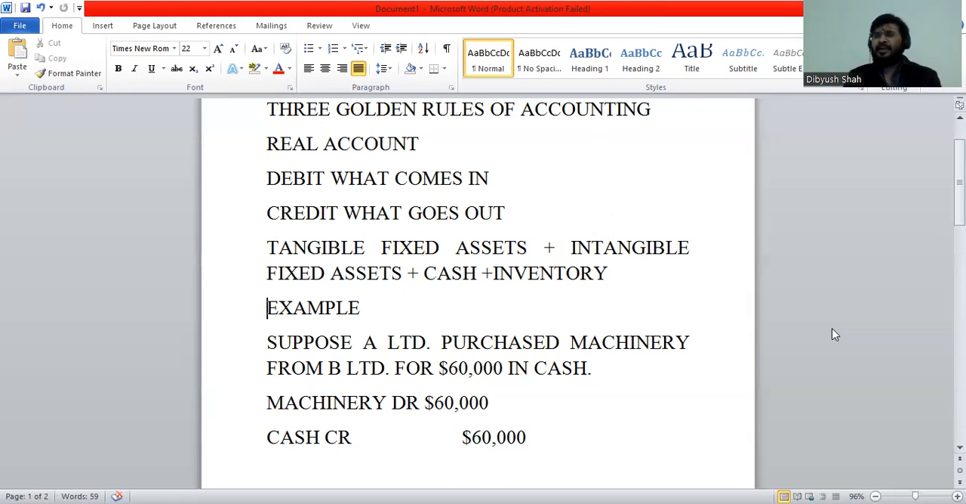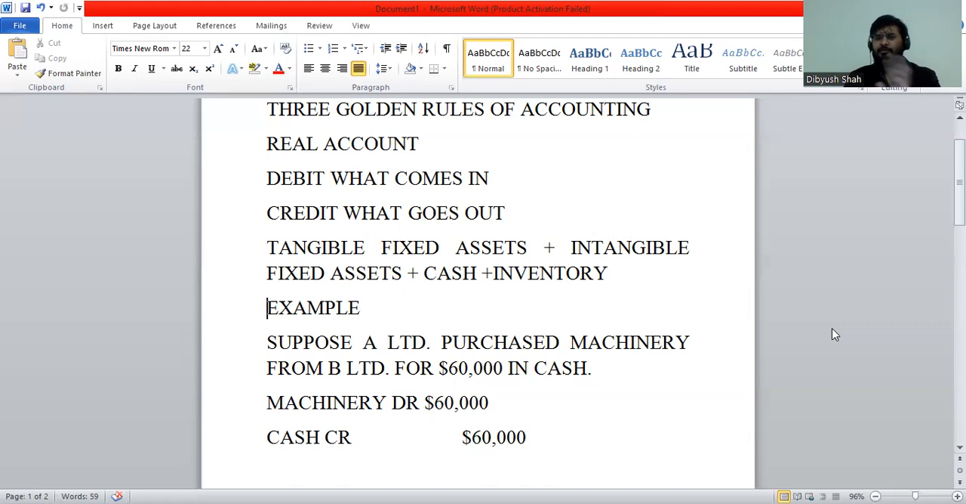Another category of fixed assets is wasting assets. What are wasting assets? These are natural resources. Once we fully utilize those resources, we cannot replenish them immediately. Then on the current asset side, you have cash and inventory that fall under this golden rule. Debit what comes in, credit what goes out.